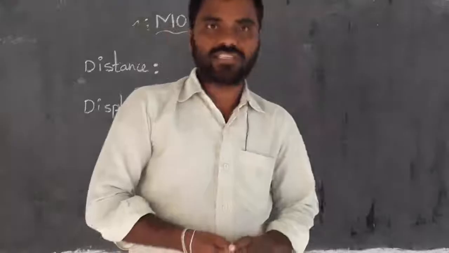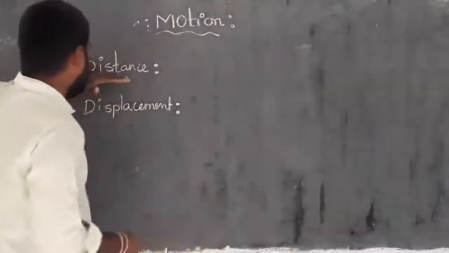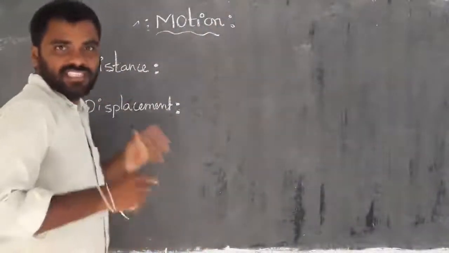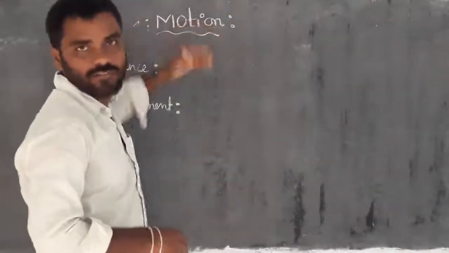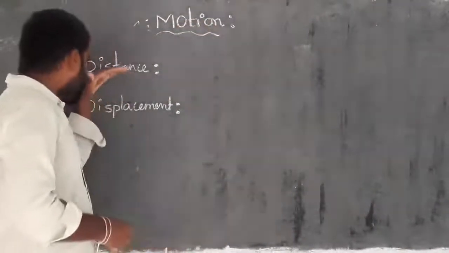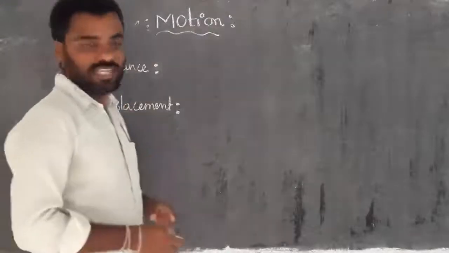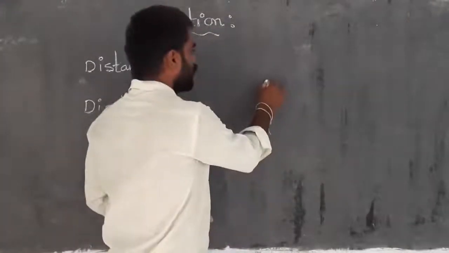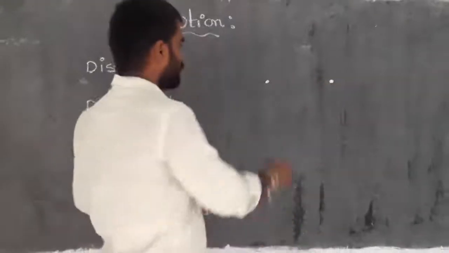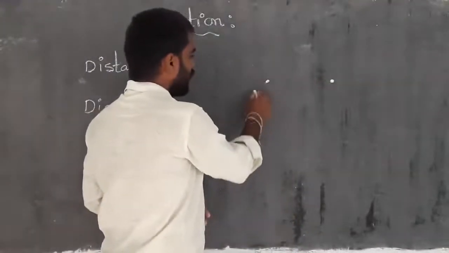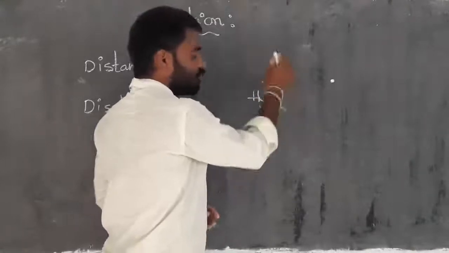Here we have to discuss distance and displacement. This is the next concept in the lesson on motion. To know about the word distance, you just have to think about two places, right? Consider this place as something like Hyderabad, right?